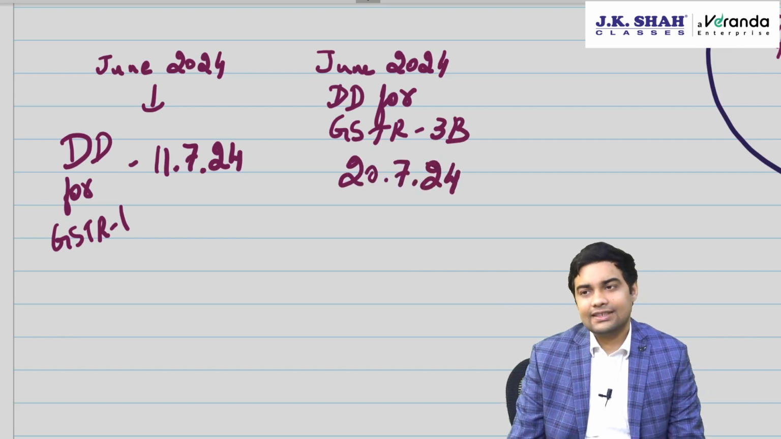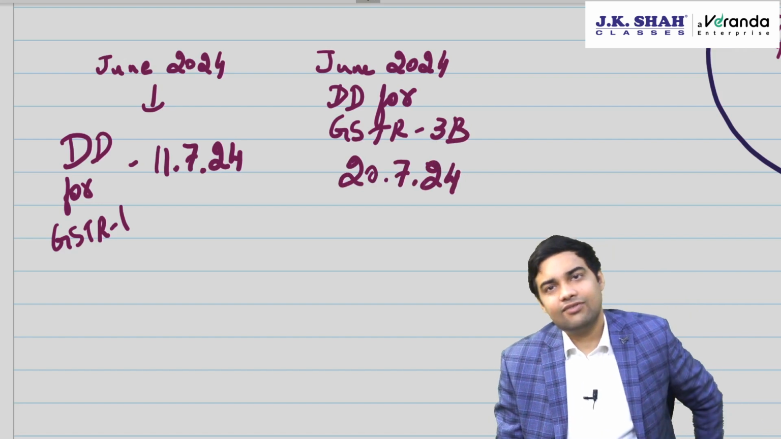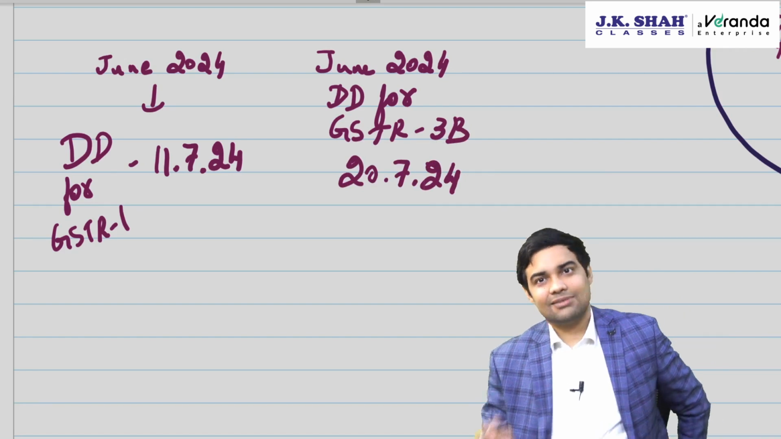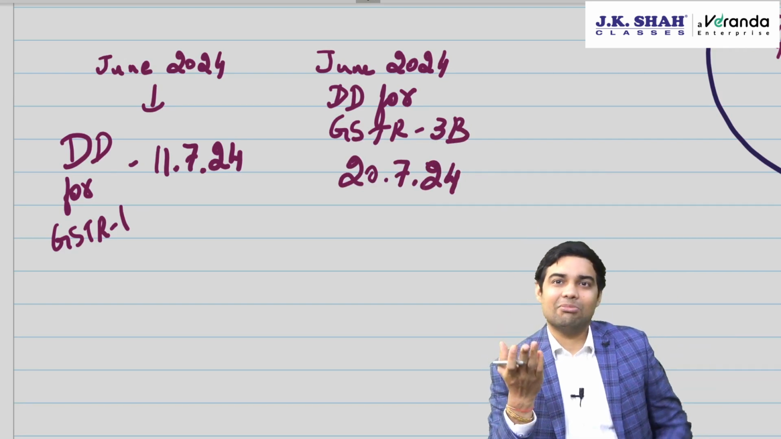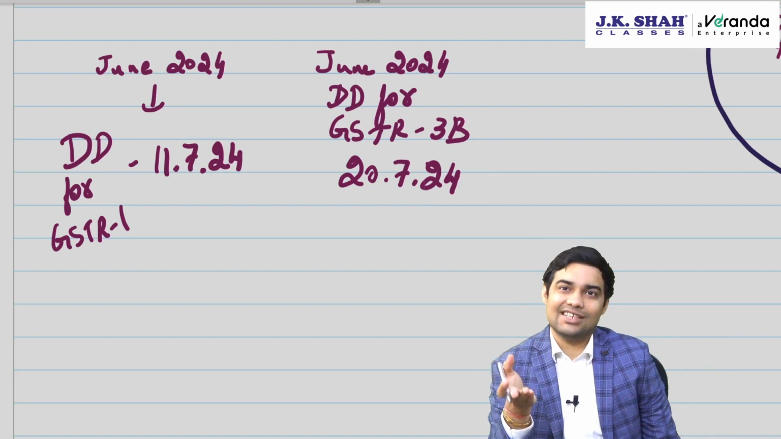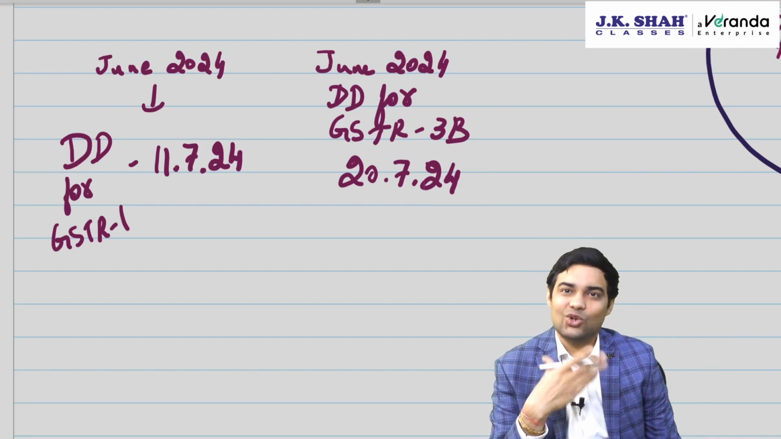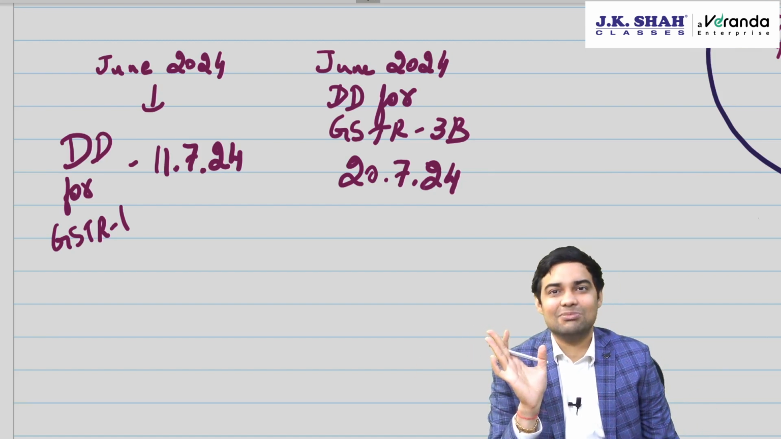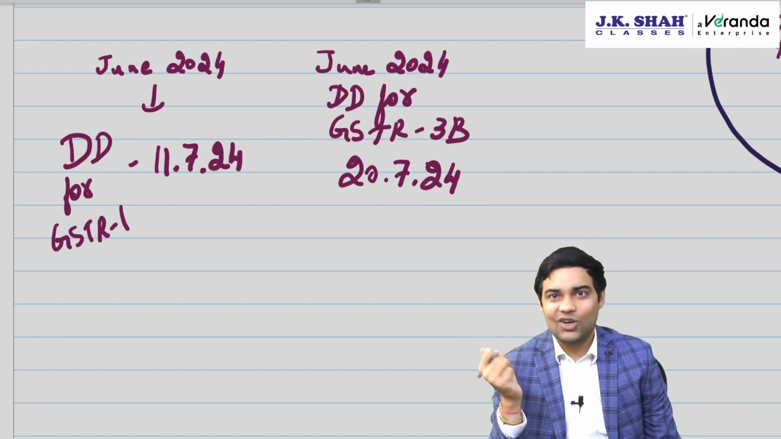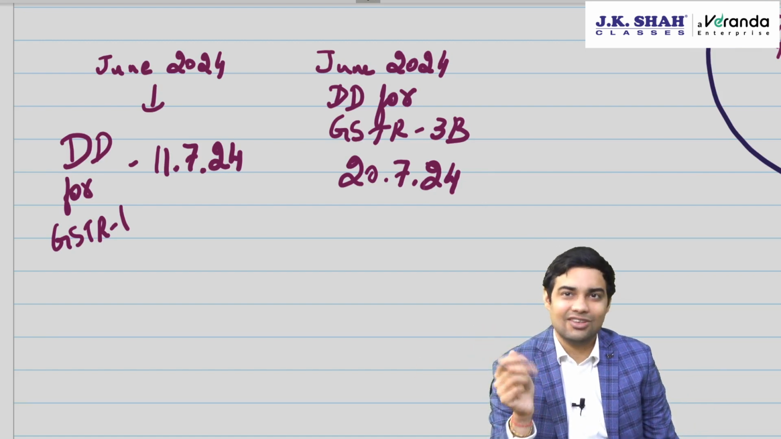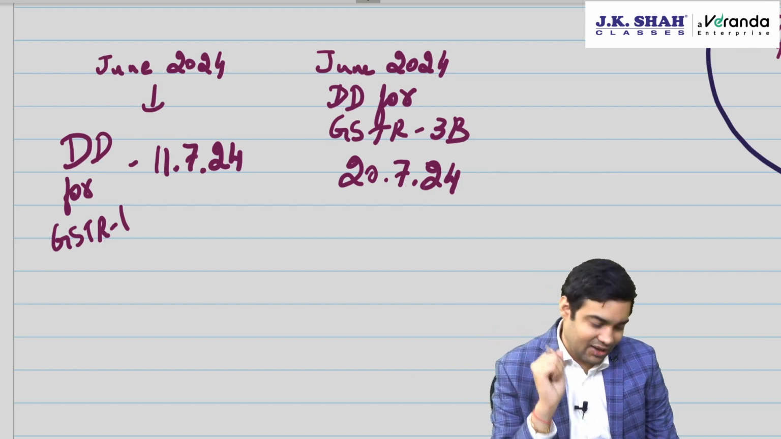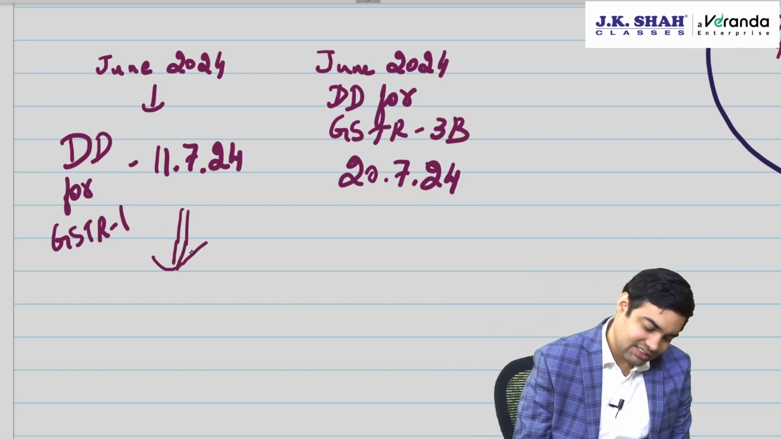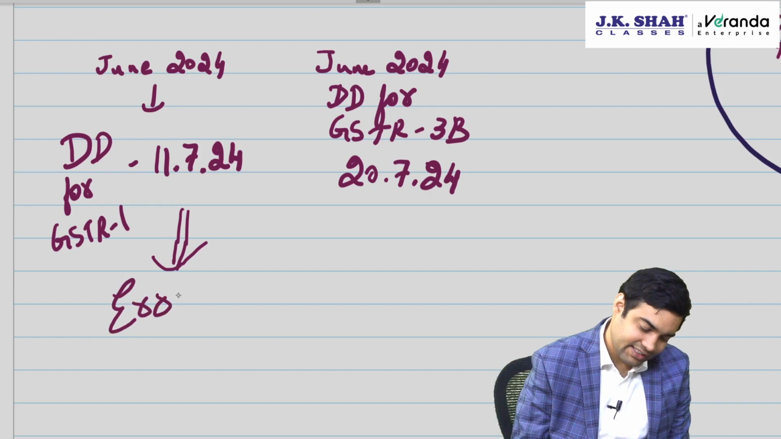Now tell me one thing, should there be a mismatch between 1 and 3B? No. If there is a mismatch between 1 and 3B, department can initiate suo motu cancellation proceedings plus notice will be issued, and if you don't pay this, then next month 1 you cannot file. So there are a lot of implications if there is a mismatch between 1 and 3B, correct? Now say suppose there is an error in GSTR 1.